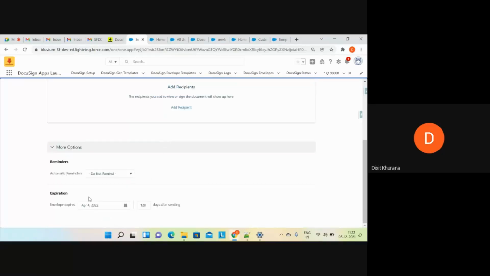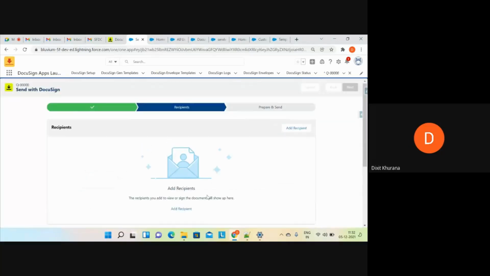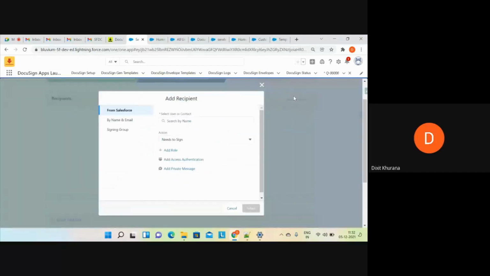Okay. Now, expiration. Automatically, the DocuSign envelope which you send will expire after 120 days. But if you want to configure any number based upon your requirement, you can set it here as well. Okay. I'll keep these default settings as they are. And what I'll do is I'll click on add recipients.